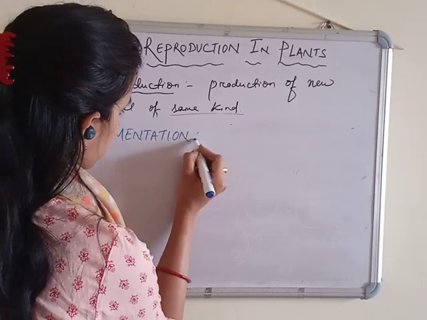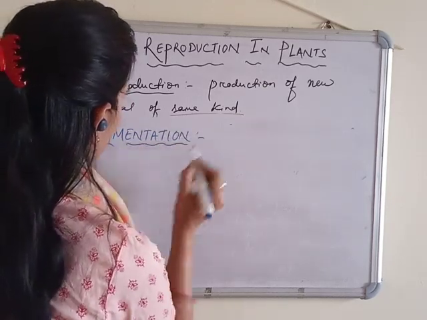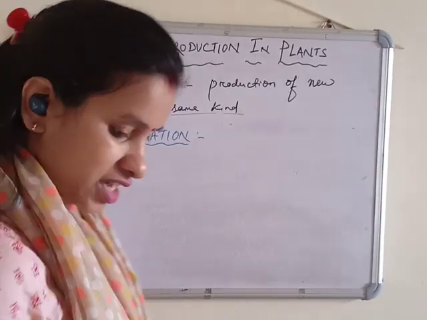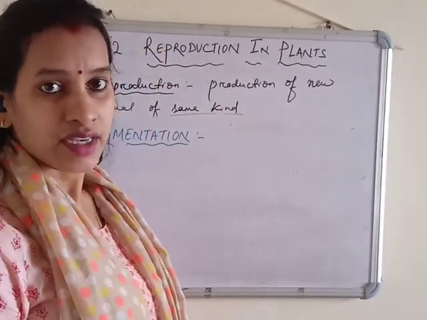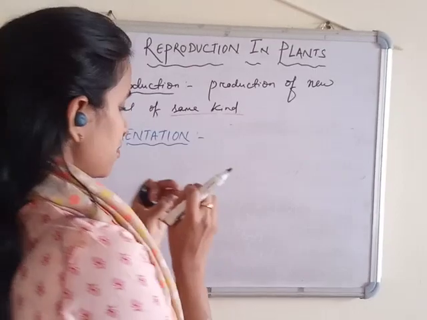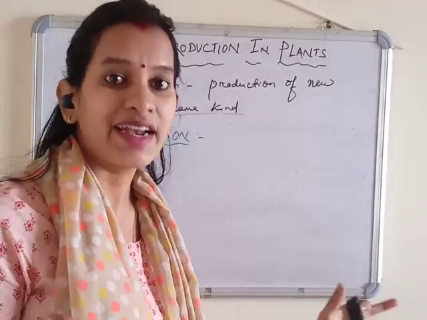So first we know what is fragmentation. Okay. Fragment means breaking or dividing.